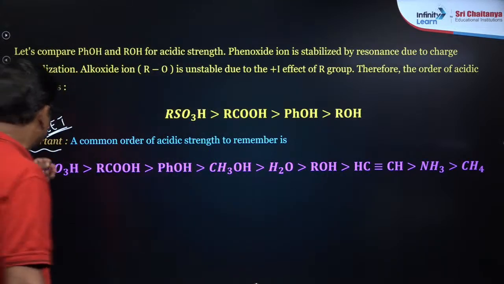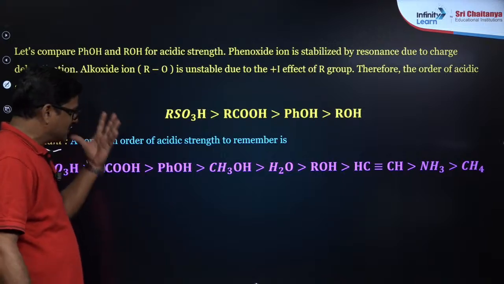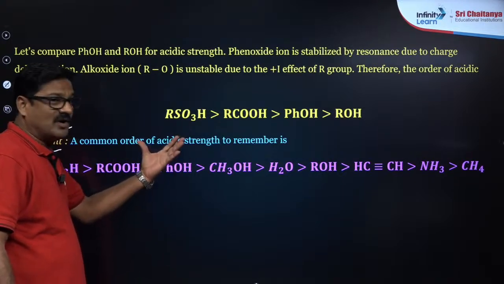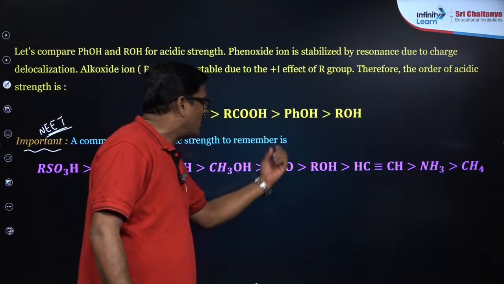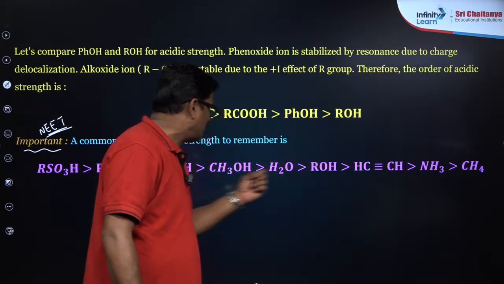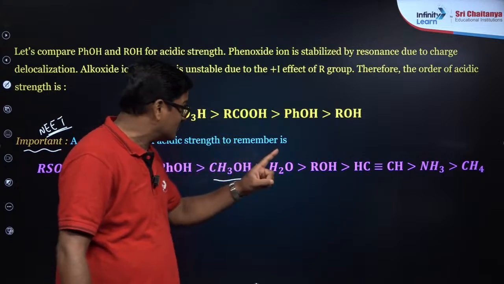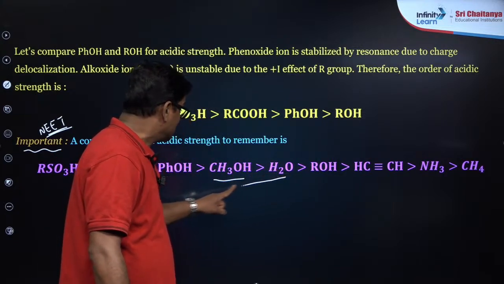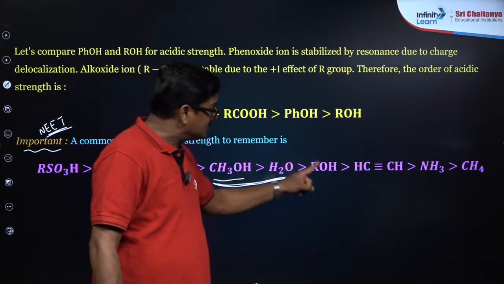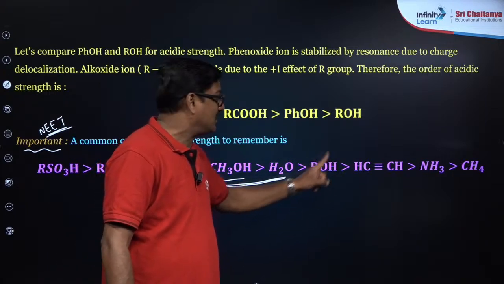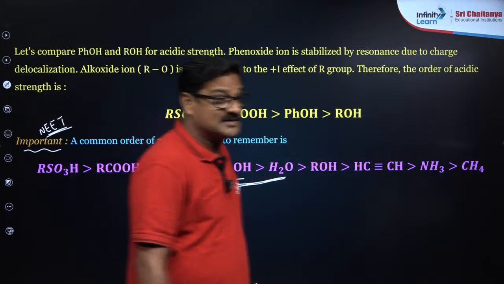My dear students, sulfonic acid is more acidic than carboxylic acid, which is more acidic than phenol, which is more acidic than methyl alcohol, which is more acidic than water, which is more acidic than alcohol. So only methyl alcohol is more acidic than water. This is very, very important. Any alcohol is less acidic than water, then alkyne, then ammonia, then alkane.